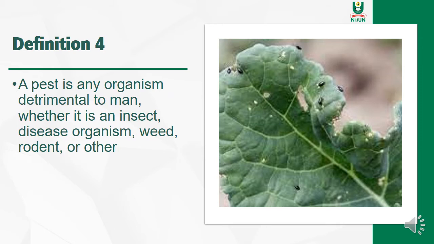The fourth definition now is: a pest is any organism detrimental to man, whether it is an insect, disease organism, weed, rodent, or any other. You can see from the picture here, these are pests invading this particular crop. They may be tiny, they may be big, it doesn't even depend on their size. Some of them may even be so tiny, maybe behind the leaves, and they are causing serious damage. So any organism that is detrimental to man, whether it is an insect, a disease organism, weed, rodent, or any other, then it is called a pest.